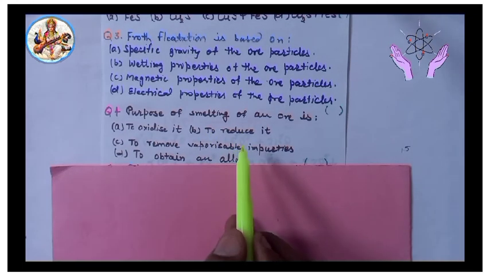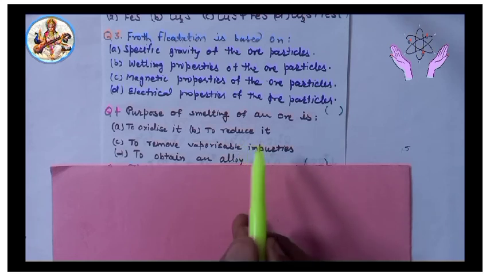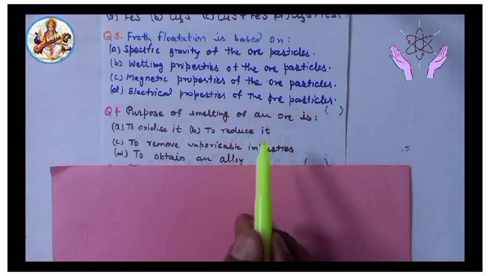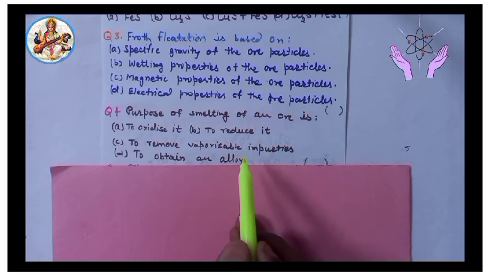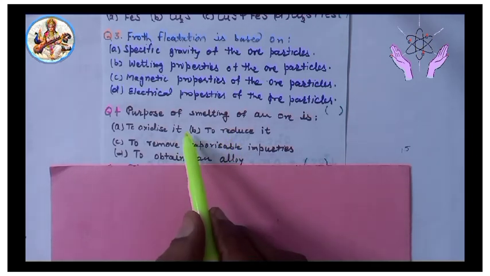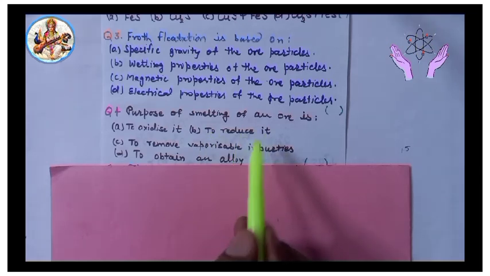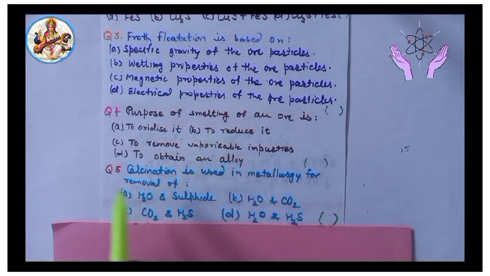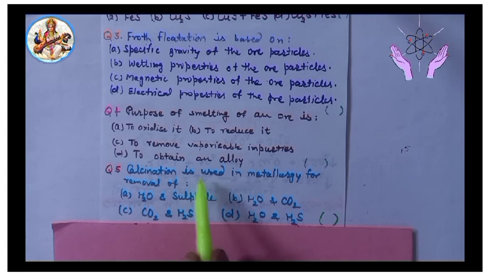We know that in smelting, metal is extracted by heating the metal oxide with a suitable reducing agent. It means smelting is a reduction process. So answer will be option B, to reduce it. Next, fifth question.